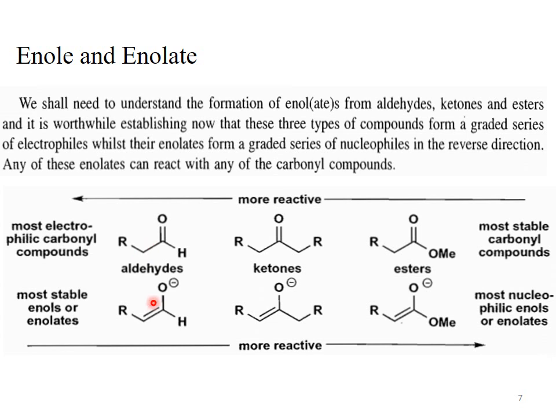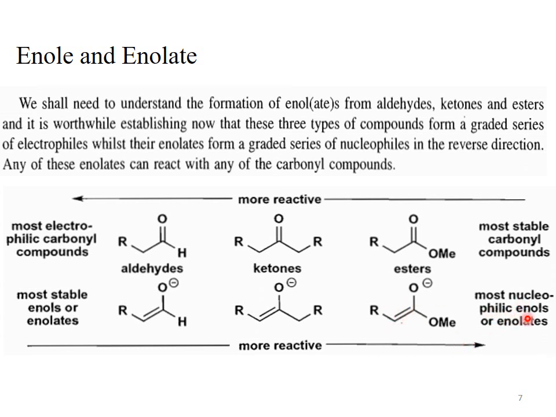Below each carbonyl compound, there is the enolate of that carbonyl compound. Remember, enolates are formed from those carbonyl compounds which have alpha hydrogen. So this aldehyde has alpha hydrogen. When this aldehyde is treated with a base, it is converted to this type of enolate. This ketone is converted to this enolate, and this ester may be converted to this enolate.